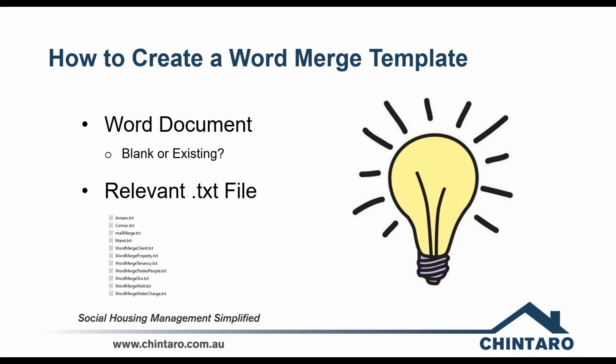This list that you can see here is a grouping of the word merge text files that will be in your templates folder already as part of Chintaro. For today's demonstration, we'll start off with a client word merge. So we'll need to use the corresponding word merge client. So I'm just going to highlight there so you can see that one there. And that's this one, word merge client.txt. So it's very important we select the right one because they will have different variables for different screens.